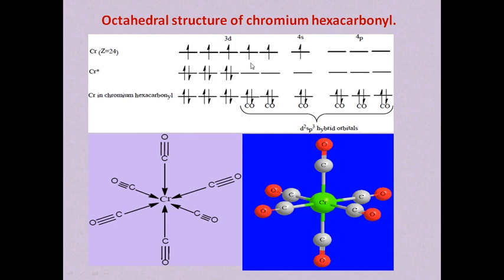So there is the availability of empty d, 4s and 4p orbitals in chromium hexacarbonyl. So there is a possibility of formation of d2sp3 hybridization. The 3 plus 1 plus 2, that means 6 carbonyl molecules give their electrons to empty shell orbitals, so that the 6 carbonyl molecules give their electrons to the chromium metal atom and form a chromium hexacarbonyl molecule, and its 3D structure is like this.